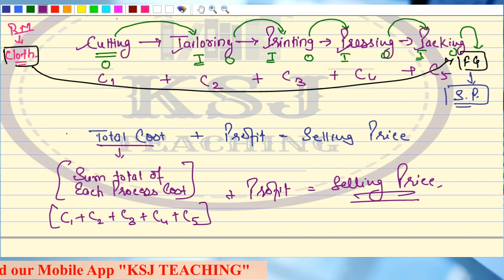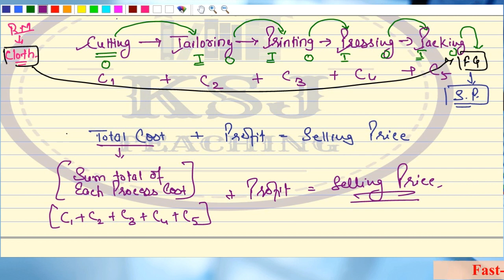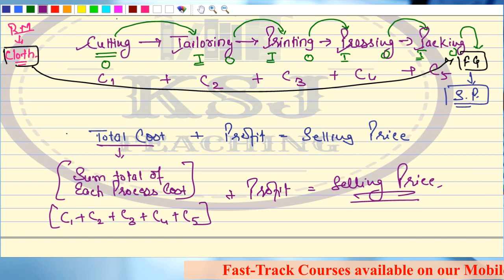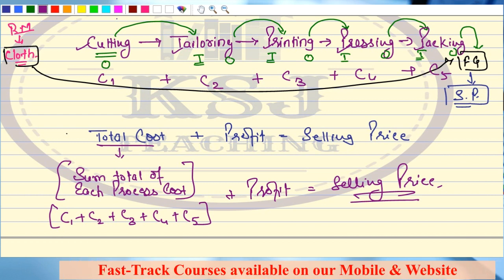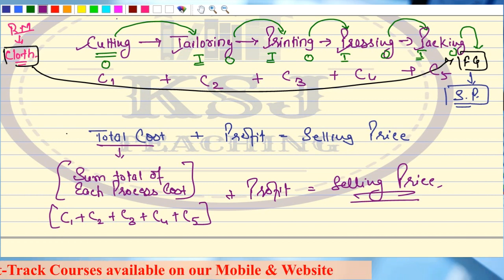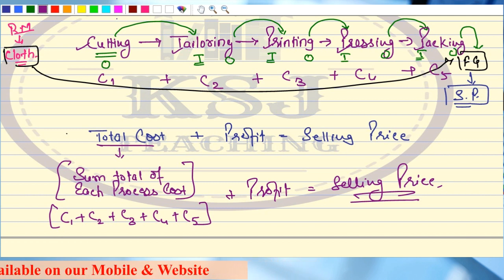Whether there is any extra expenditure at a particular process that we can cut down and control. If there is any leakage of expenditure, we can find out at what process it occurs. That is very, very important.